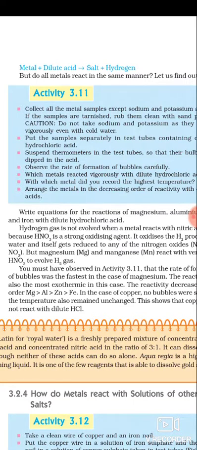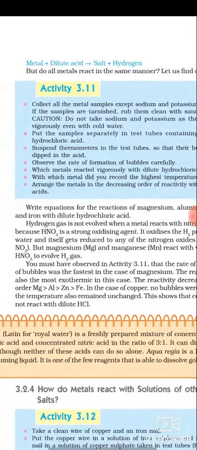Please remember the two metals which are an exception when reacting with dilute nitric acid, producing hydrogen gas: magnesium and manganese. Very easy to understand because both start with M, magnesium and manganese. So please remember this.